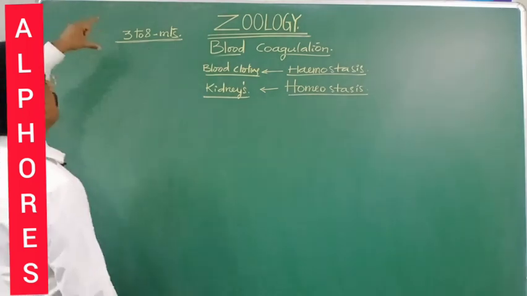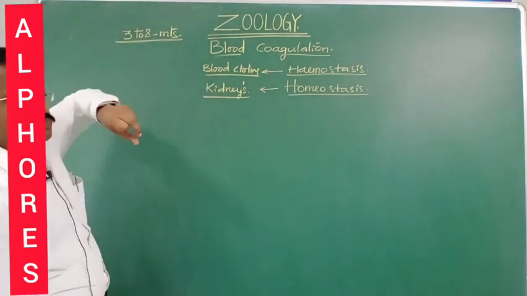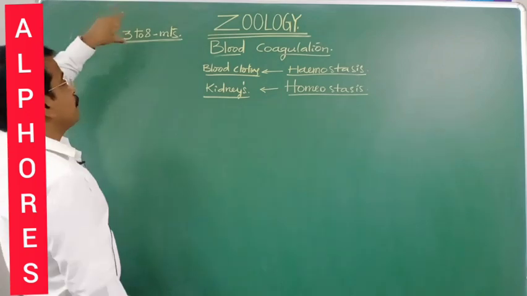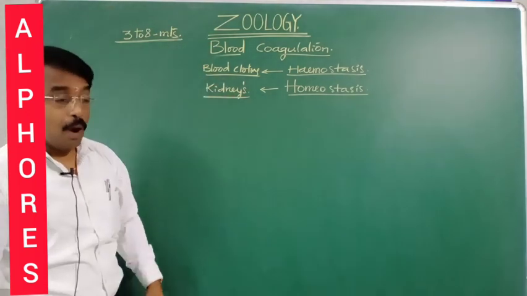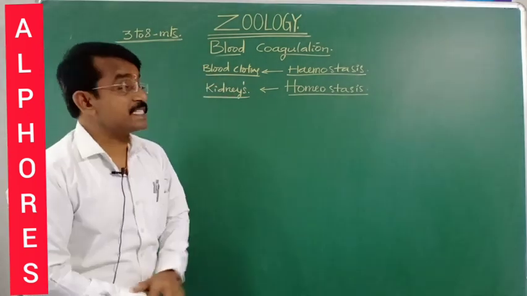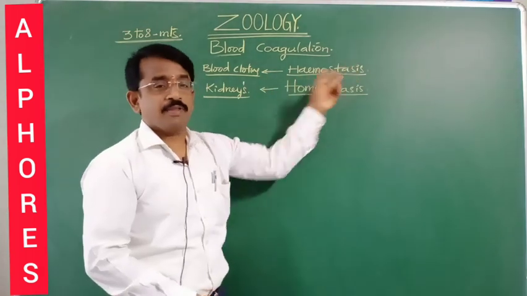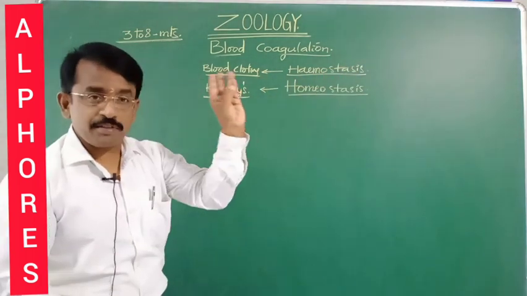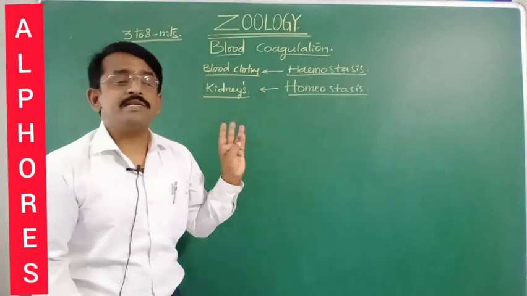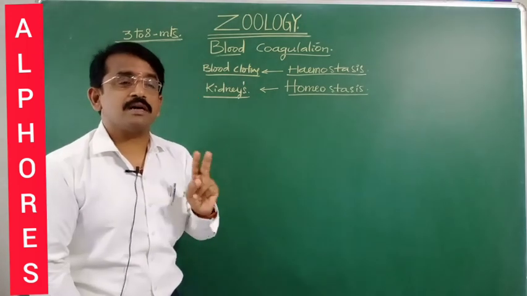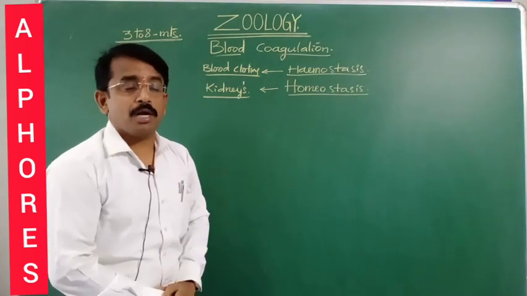This depends on the intensity of the injury or wound, within 3 to 8 minutes. What is the advantage of this hemostasis? The loss of blood is prevented and the entry of microbes is also prevented. These are the importance of blood coagulation.